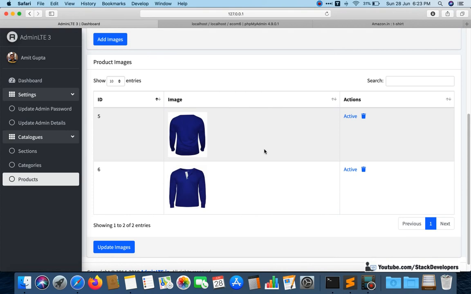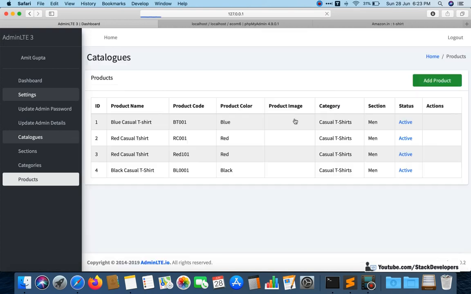And so we are going to create a table with the help of migration, and also going to add some dummy brands like Arrow, Gap, Lee, Monte Carlo, Peter England. These are the brands we are going to add for our website, just for learning purposes. And under these brands we are going to add our t-shirts.